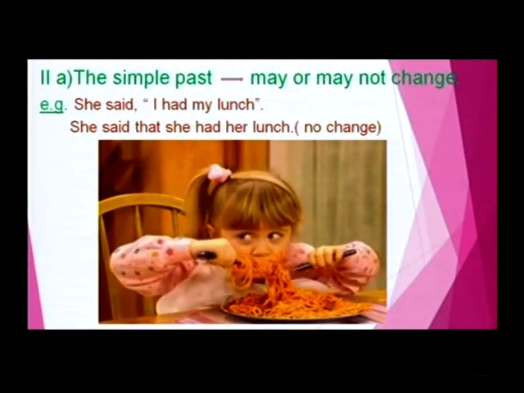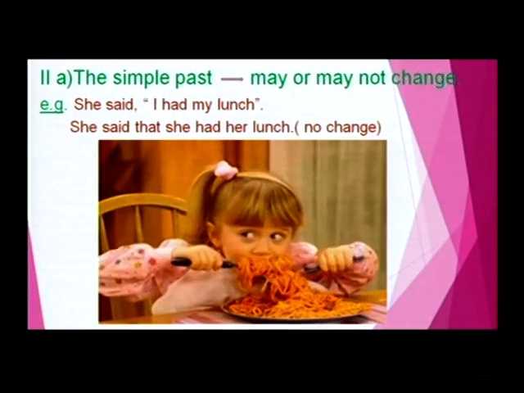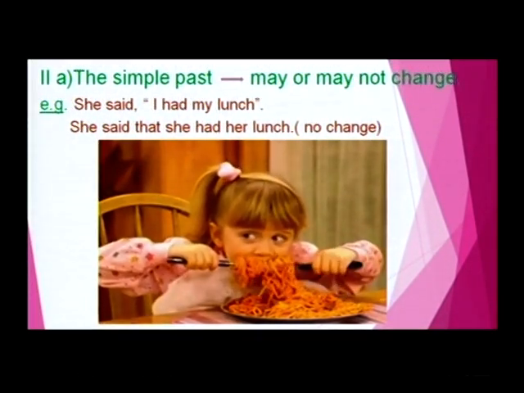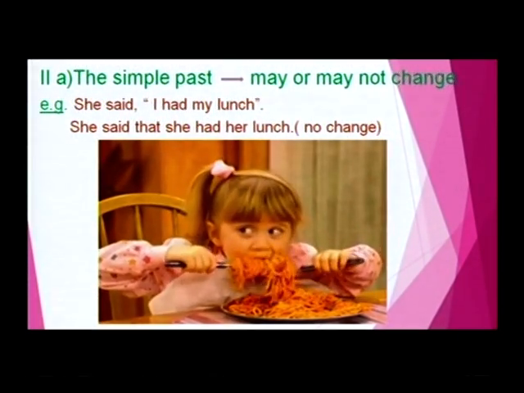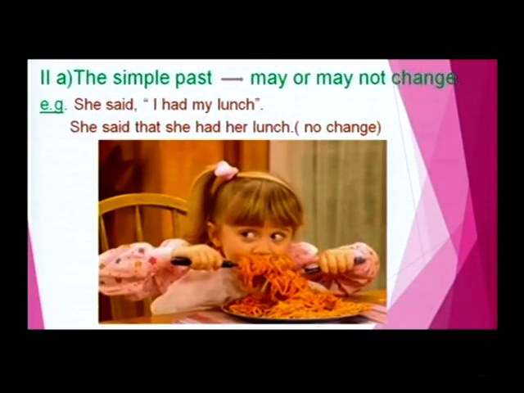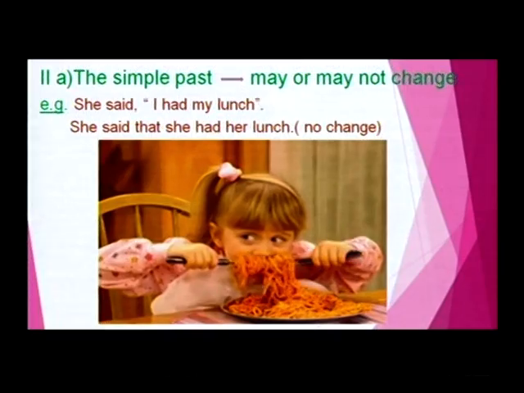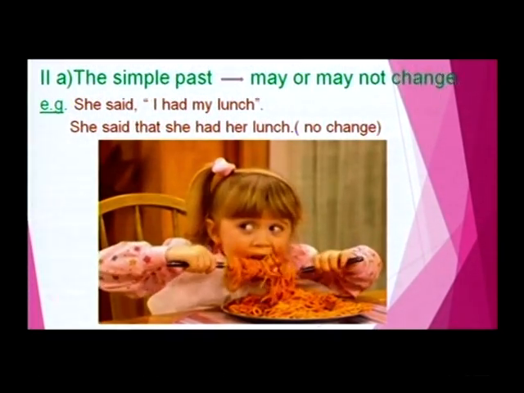It may or may not change. If there is a change, this is the best example. See, she said, I had my lunch. In indirect speech, she said that she had her lunch. There is no change in the tense while changing the speech of simple past. See here, what are the changes affected? She said that she had her lunch.